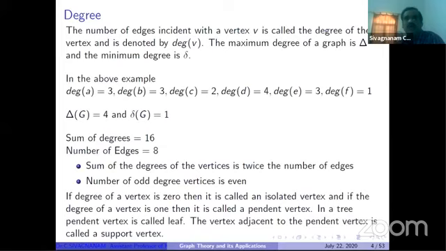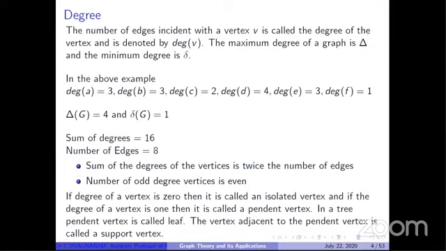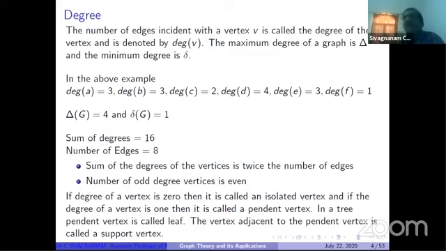What is the sum of degrees of all the vertices? Easily we can find out. So in the above example, the sum of degrees is equal to 16. And how many edges are available? 8 edges are available. What is the relation between these two, the sum of degrees and the number of edges? It is the fundamental theorem of graph theory, or the first theorem of graph theory, or the handshaking theorem. Any name we can call it. The sum of the degrees of the vertices is twice the number of edges.